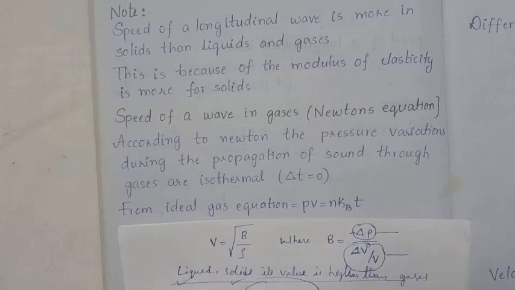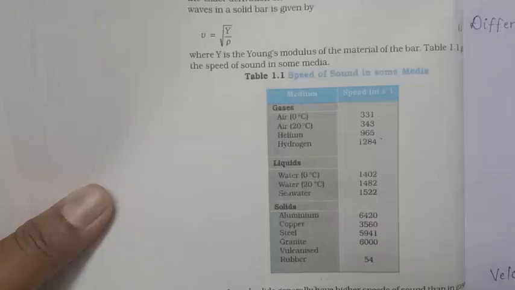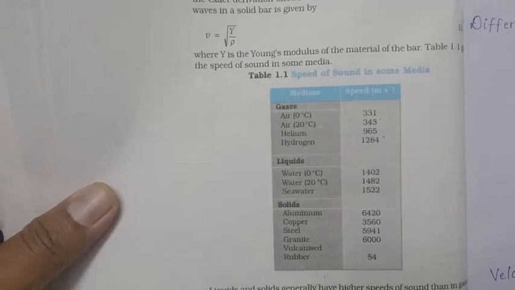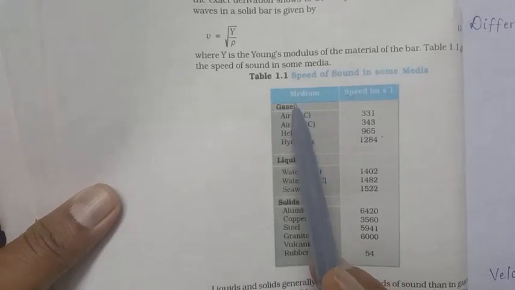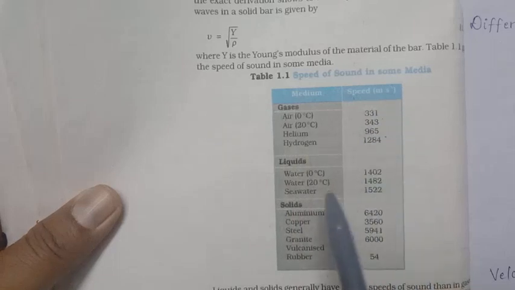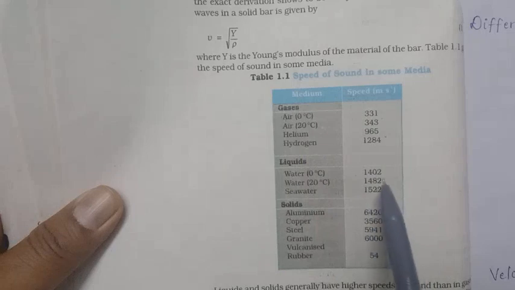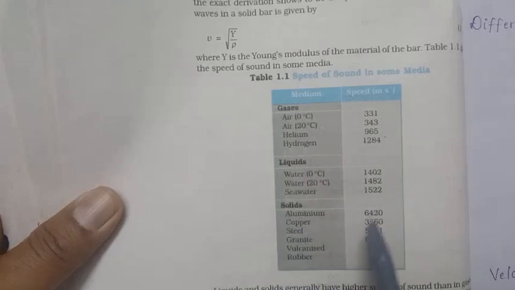If the medium is a liquid or solid, the velocity of the sound wave is higher. All of you observe this table. It gives the medium: in the case of gases, what is the speed; in the case of liquids, what is the speed of the sound wave; in the case of solids, what is the speed.